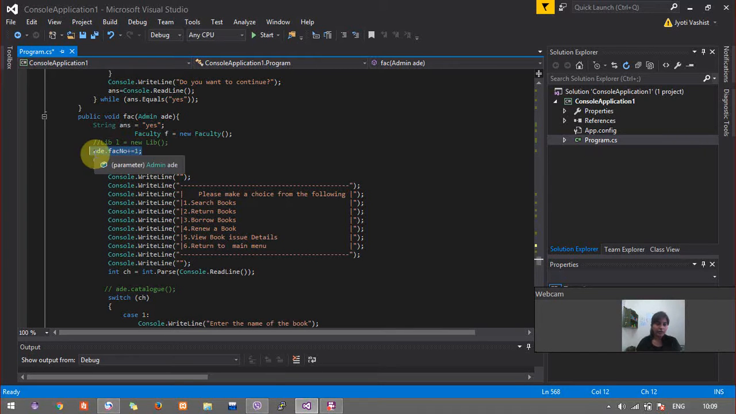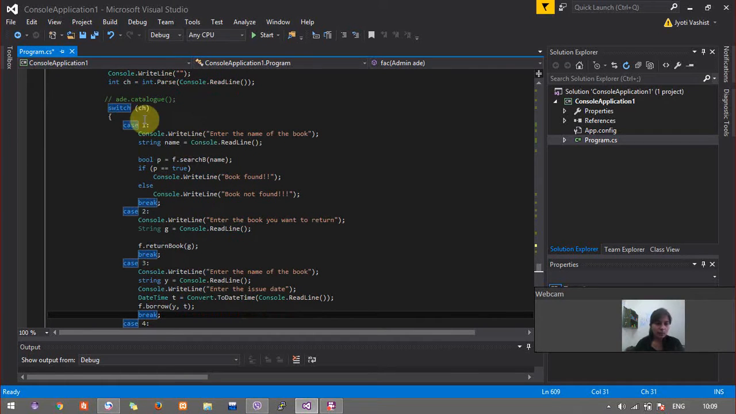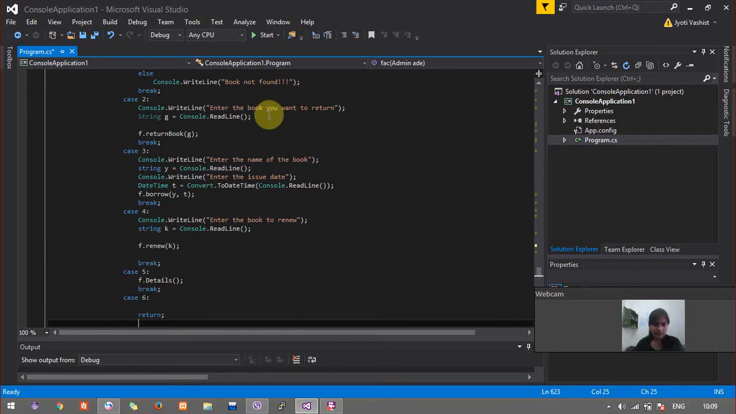The fact number of AD is an admin object. So as you see, I pass the admin object, and I add the number of faculties for it, so it keeps an account of how many faculties are currently using the system. So in case you want to search the book, I just call the function search and display the result accordingly. And in case he wants to return any book, I call the function return book. Borrowing a book is done by the function borrow, which I had already explained. Renewing a book is done by the renew function.